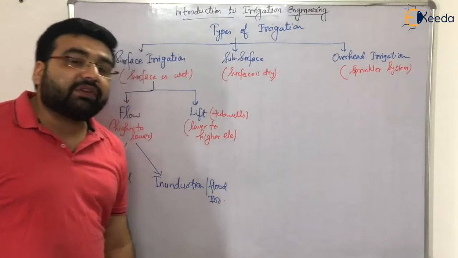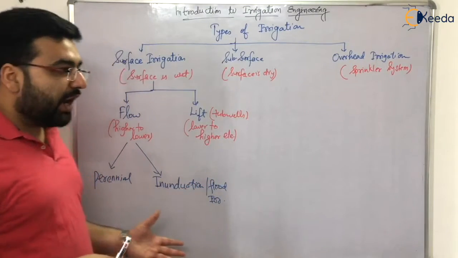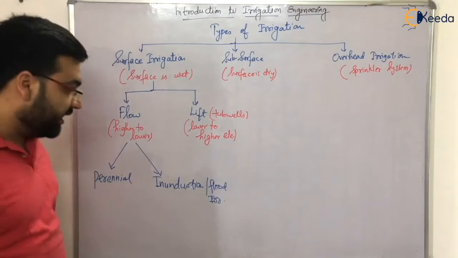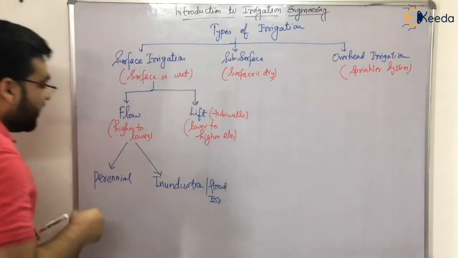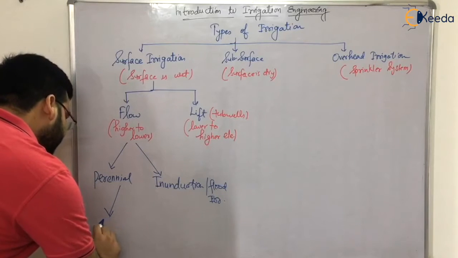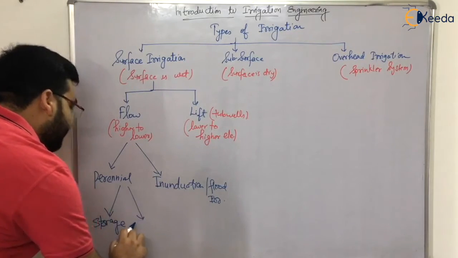Inundation or flood type of irrigation is only caused when you have a monsoon. At that time you can have the inundation or flood type of irrigation. Flood irrigation, right? Now, perennial is also classified into two types. One is the storage, and another one is direct.